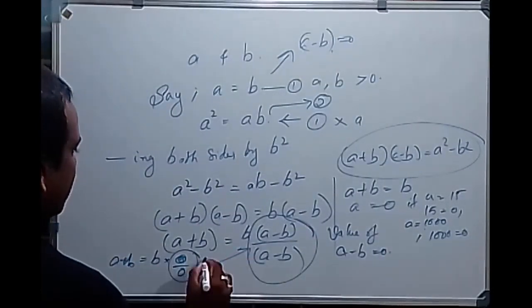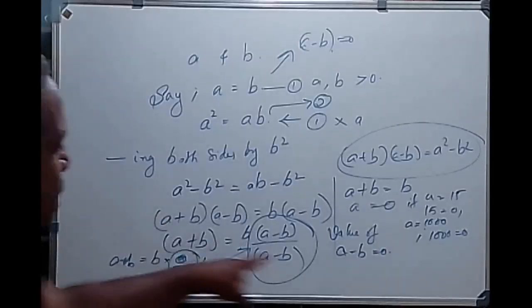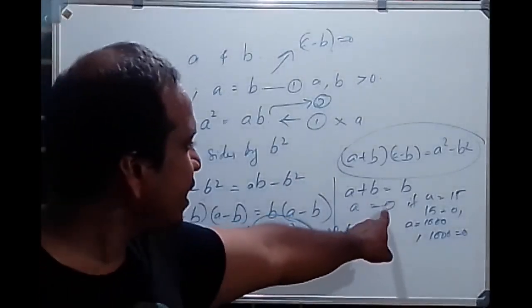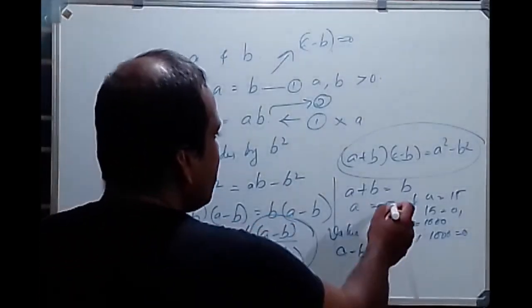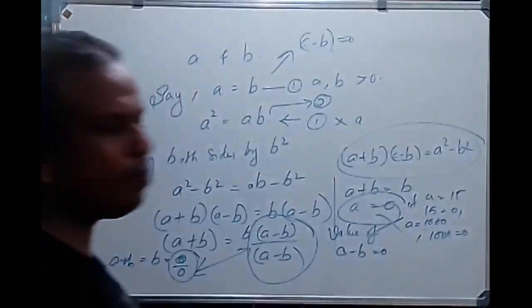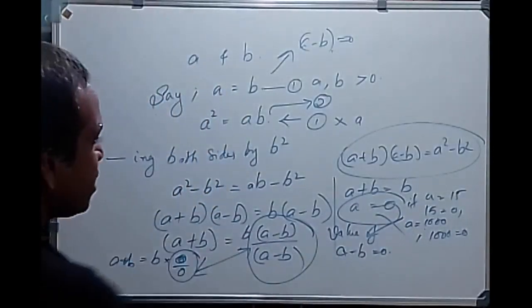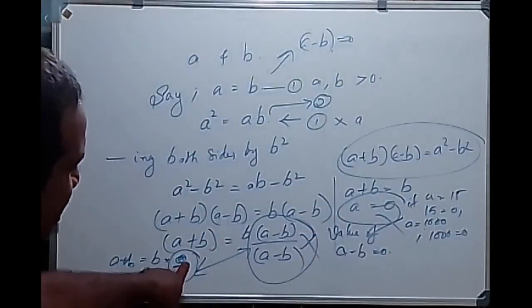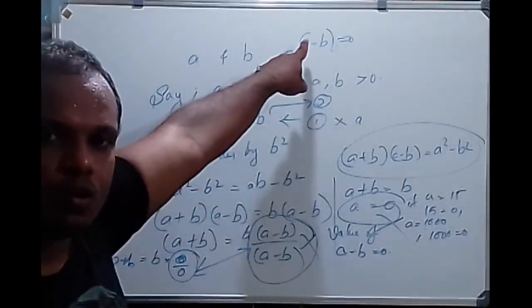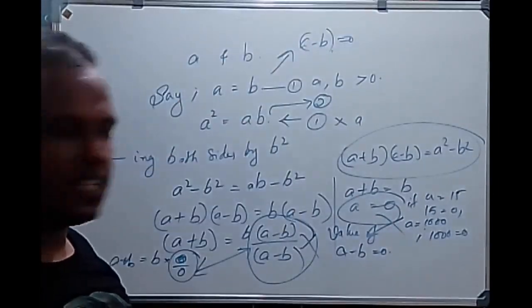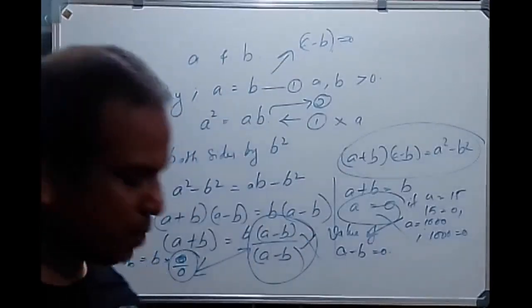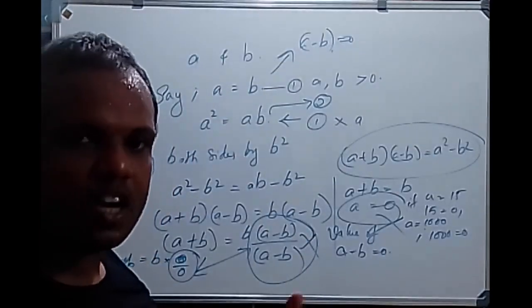The same thing is happening here and here. That is why the mistake is coming here. a is equal to 0 is a very big mistake, because we are dividing by 0, since a minus b is equal to 0. This is a very big problem in mathematics, because division by 0 is not defined.